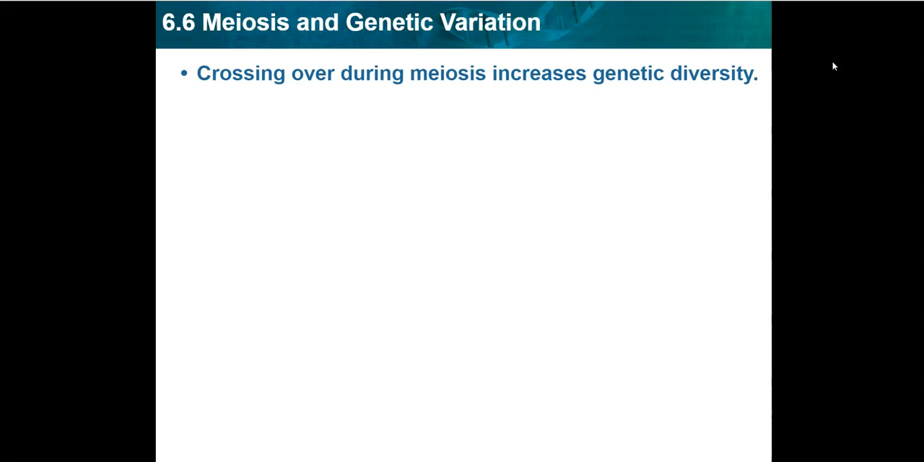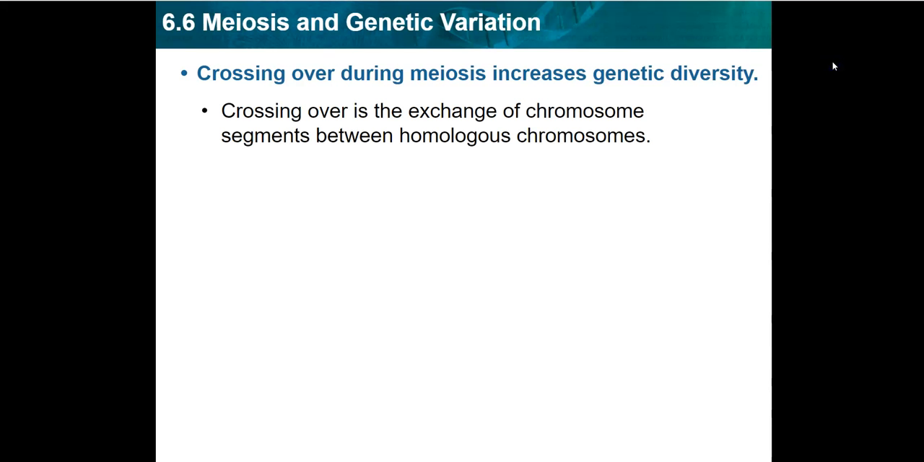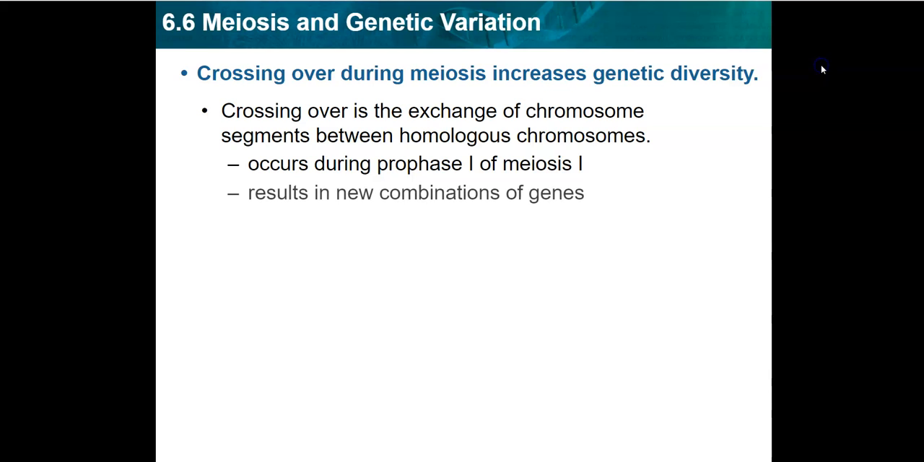Crossing over during meiosis will increase the genetic diversity. Crossing over is the exchange of chromosome segments between homologous chromosomes. It occurs during prophase 1 of meiosis 1, and it results in new combinations of genes.